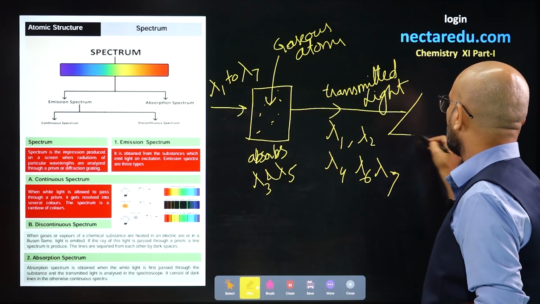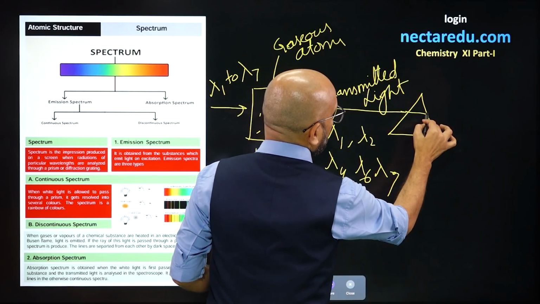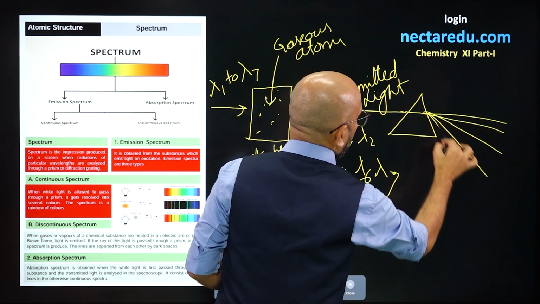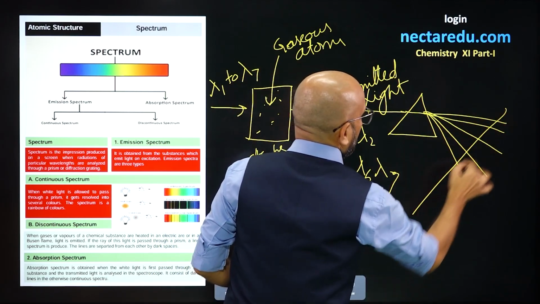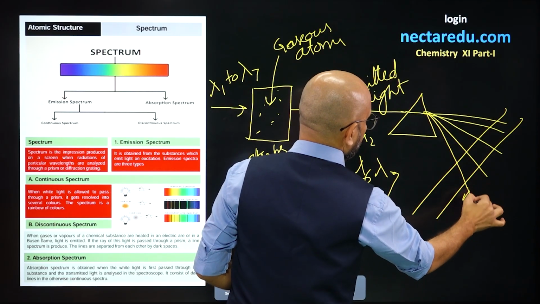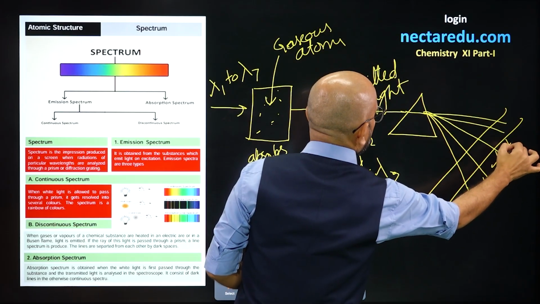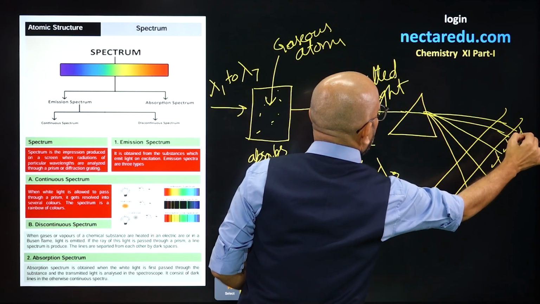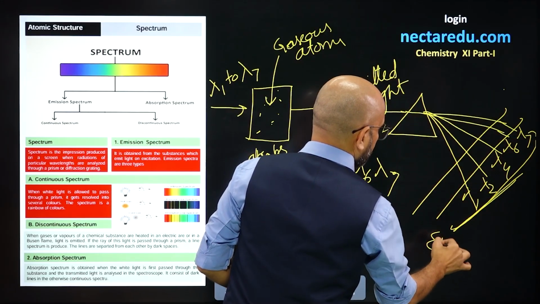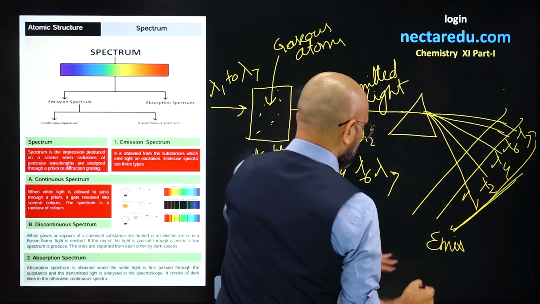Now, you pass it through a prism, and on passing through the prism, it splits into multiple radiations. So, this is lambda 1, lambda 2, lambda 4, lambda 6 and lambda 7.